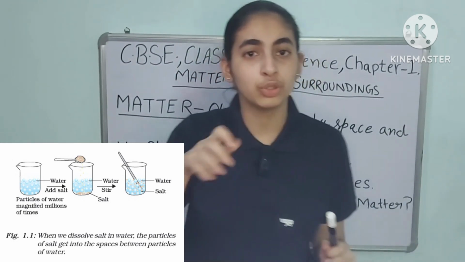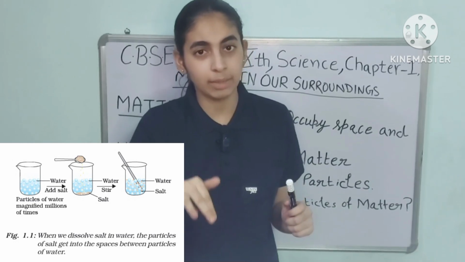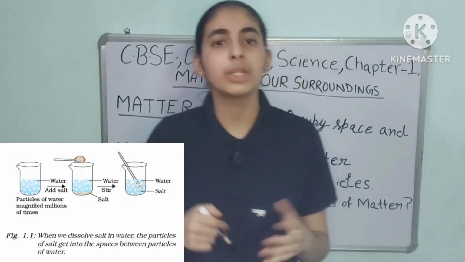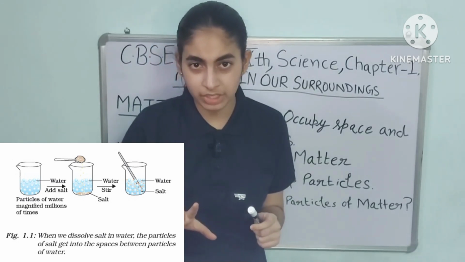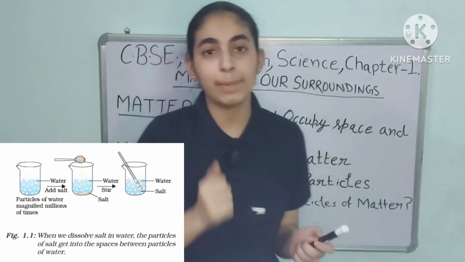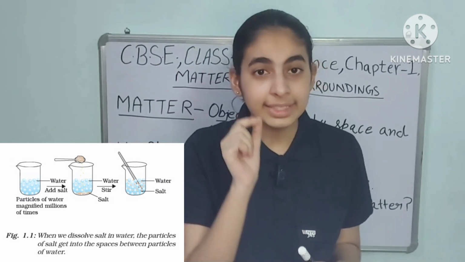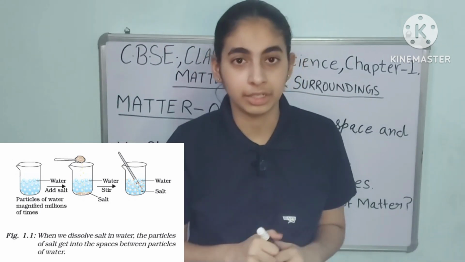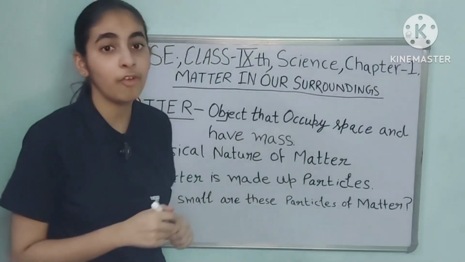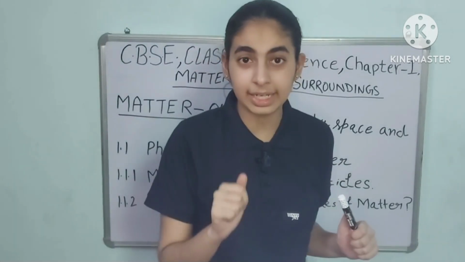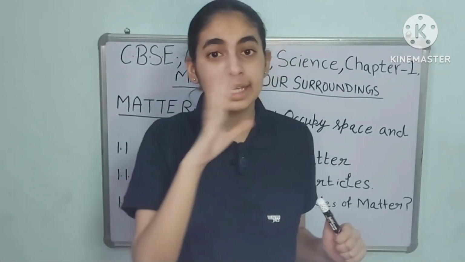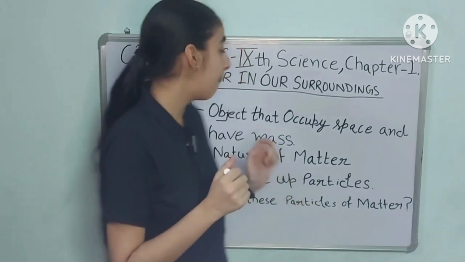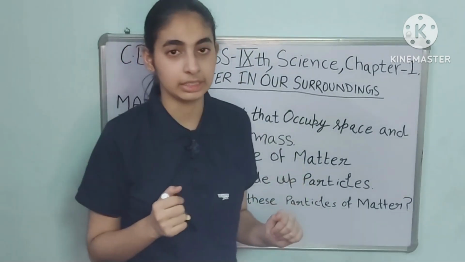Add some sugar or salt in the beaker and dissolve it with a spoon or glass rod. After a while, what do you observe? Does the level of water change? No. What happened to the salt or sugar you added? That salt or sugar, their particles get intermixed with the particles of water. That means matter is made up of particles. That's why those particles get mixed with the particles of water. So from there we conclude that matter is made up of particles.